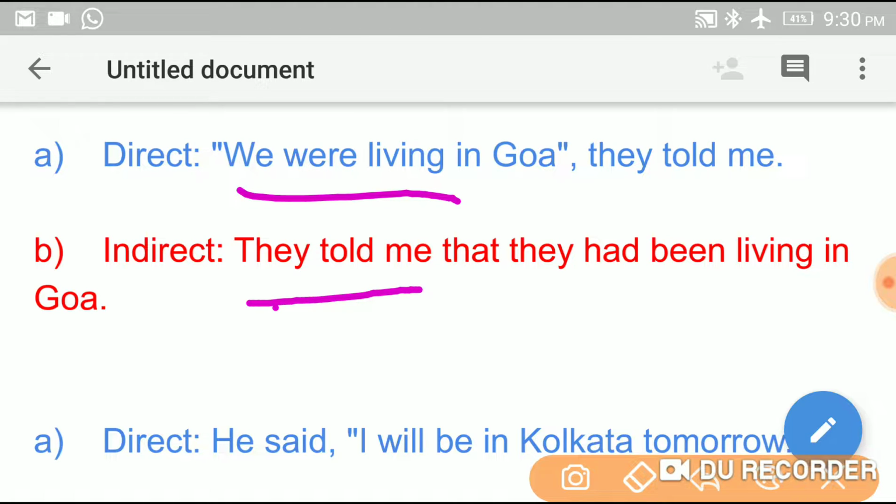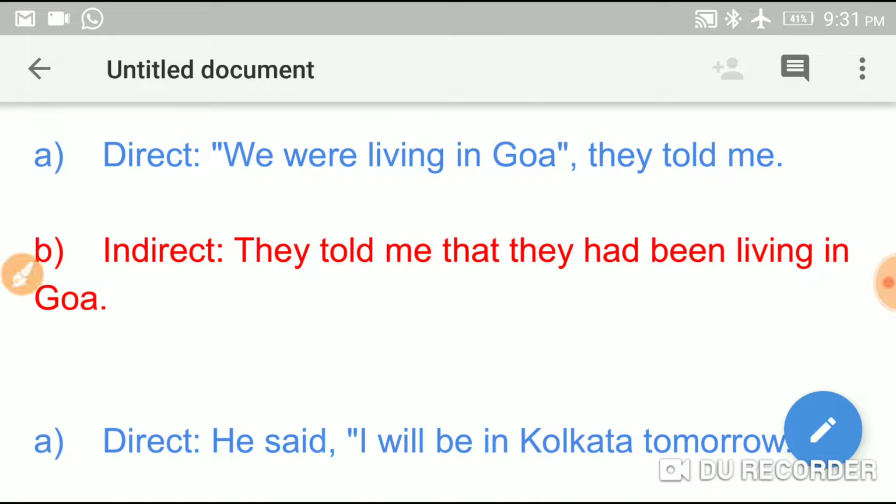They told me that. So we changes into they. See here, were living, it is past continuous tense, changes into past perfect continuous tense. So we were living changes into they had been living in Goa.